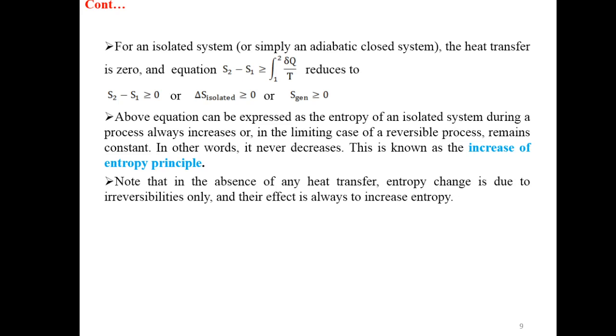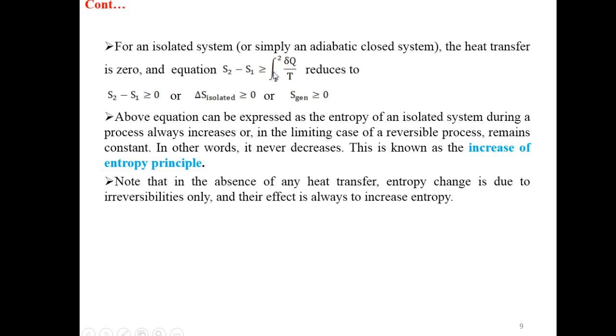For an isolated system or simply an adiabatic closed system, the heat transfer is 0 and the equation S2 minus S1 greater than equal to integration from 1 to 2 for the quantity differential of heat divided by temperature reduces to S2 minus S1 greater than equal to 0, or we can say delta S isolated greater than or equal to 0, or we can say entropy generation greater than equal to 0.